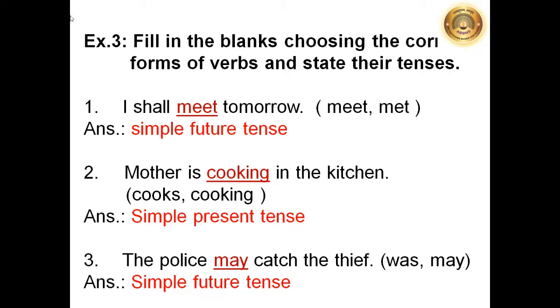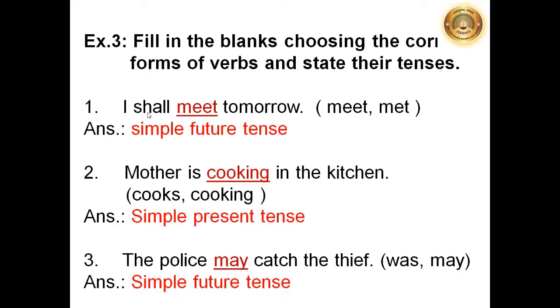Here is our third exercise. What is the exercise? Fill in the blanks choosing the correct forms of verbs and state their tenses. So we have given some sentences in which we have to choose the verb from these two given forms of verbs. This we have solved for you. You will solve the other remaining sentences from the grammar book.